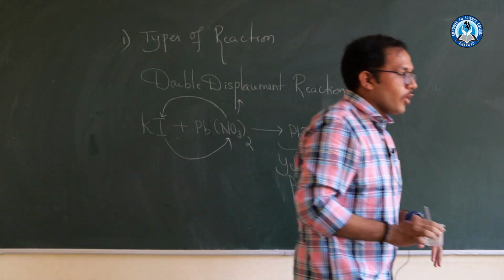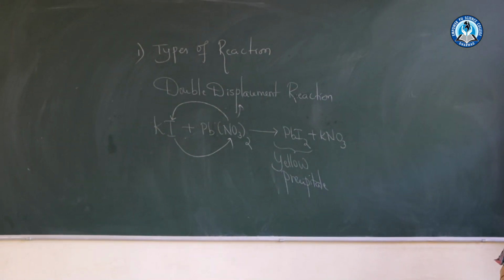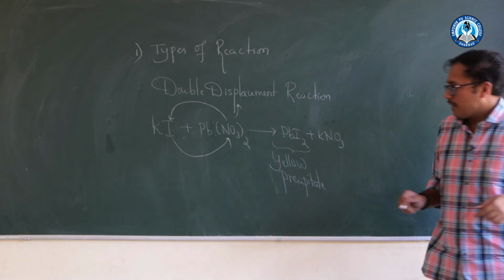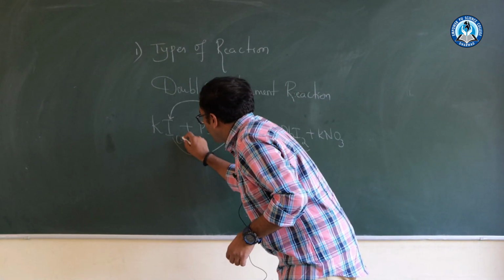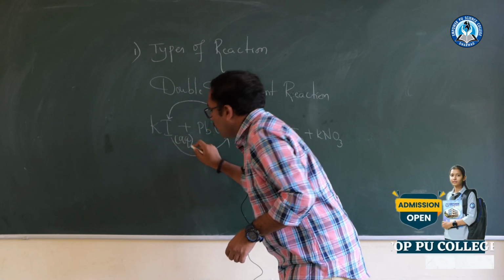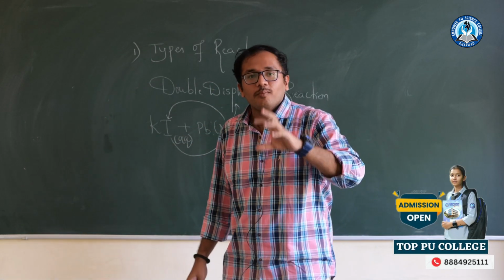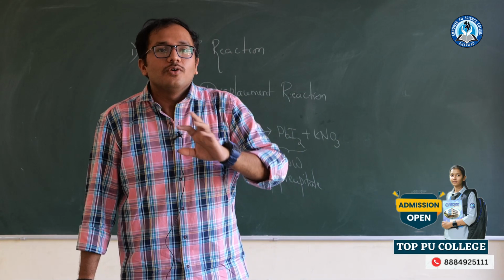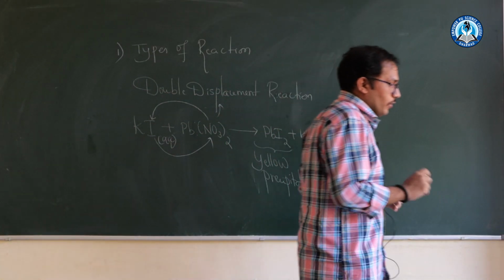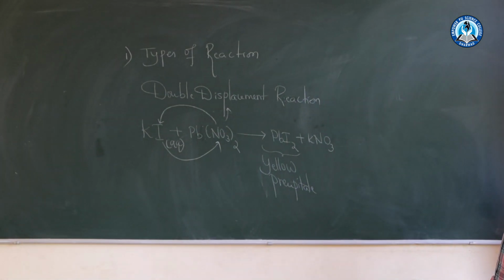Sir, what will we call this? We will call this an aqueous solution of potassium iodide. Why, sir? Why is it known as aqueous? Because we have made the solution in water, so it is known as an aqueous solution. Okay, so our potassium iodide is ready now.